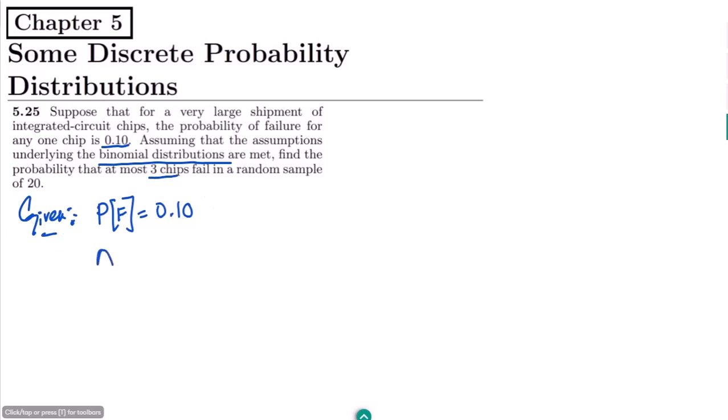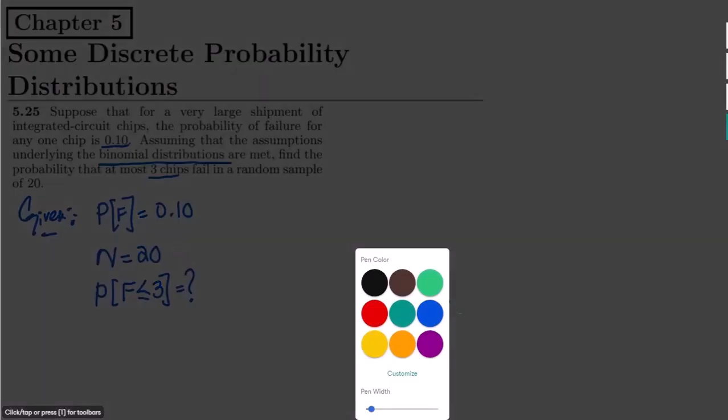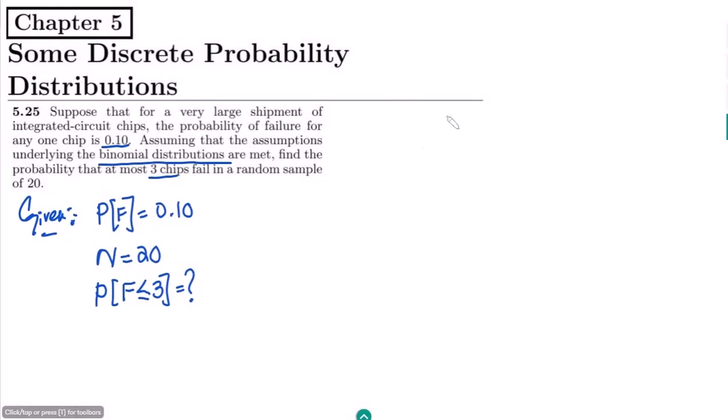So the random sample, or the total number of items here, is 20, and we want to find the probability that the number of failures is at most 3 chips, meaning failures are less than or equal to 3. Let me solve it here, and in order to solve it we have to use the formula. I want to find the probability of failure less than or equal to 3.